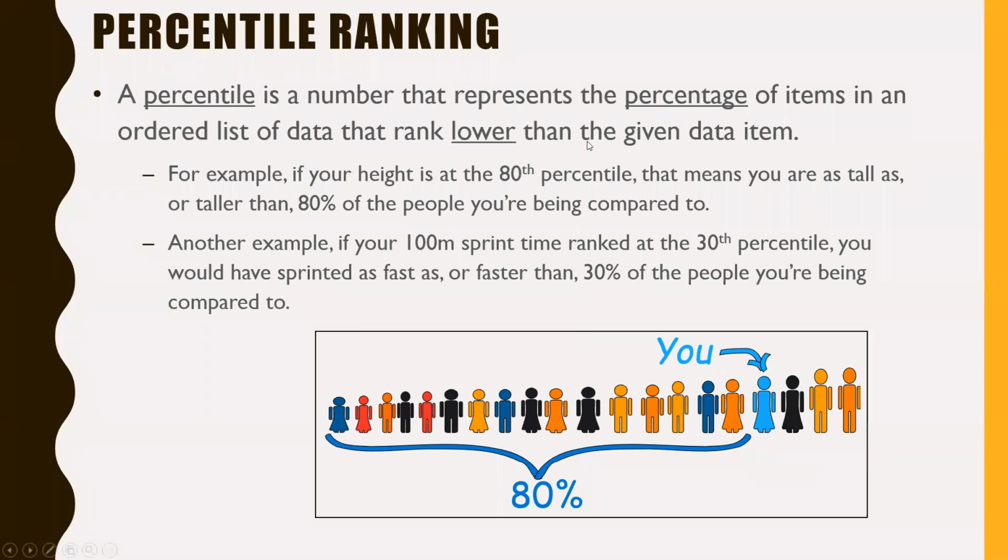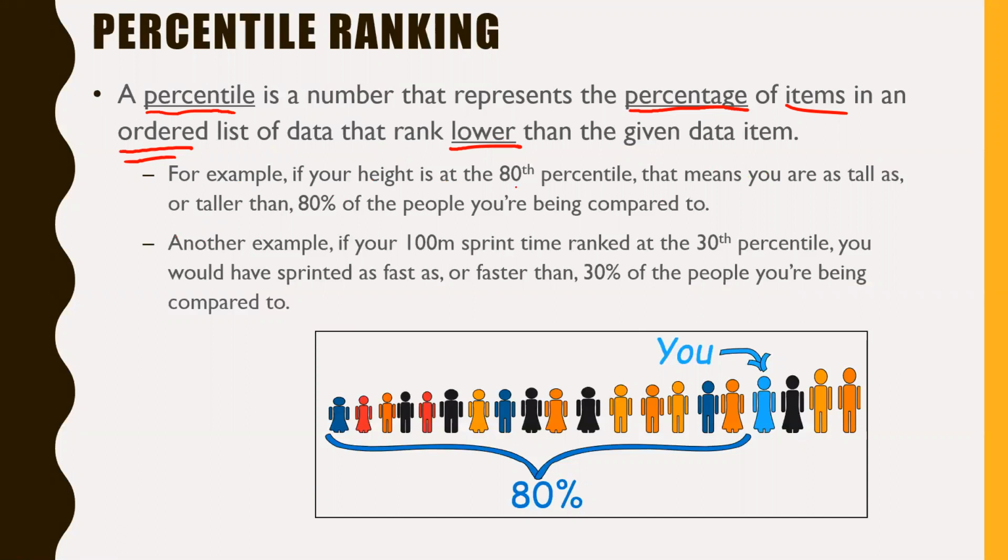So percentile ranking, right to it. What on earth is a percentile? Well, a percentile is a number that represents the percentage of items in an ordered list of data that rank lower than the given data item. Now, there's a few things we got to pick out here. First of all, the percentile is a number that represents a percentage of items in an ordered list of data, so in other words, from least to greatest, that actually rank lower than the given data item. Probably easier to understand this through an example.